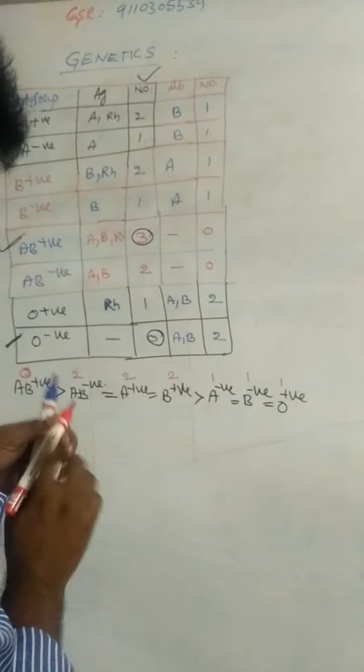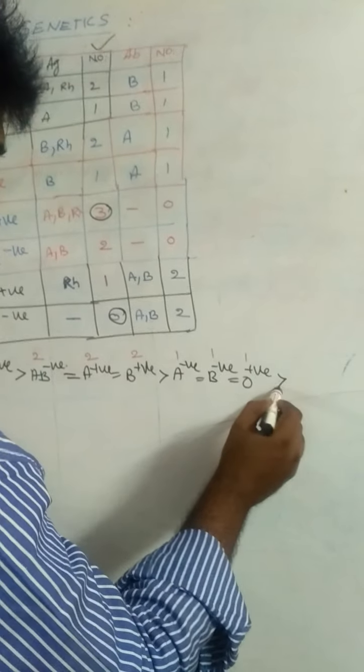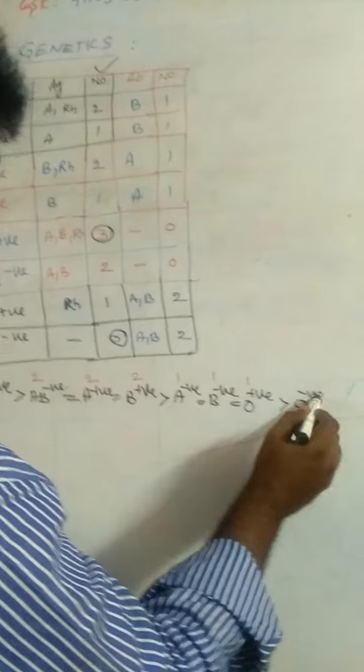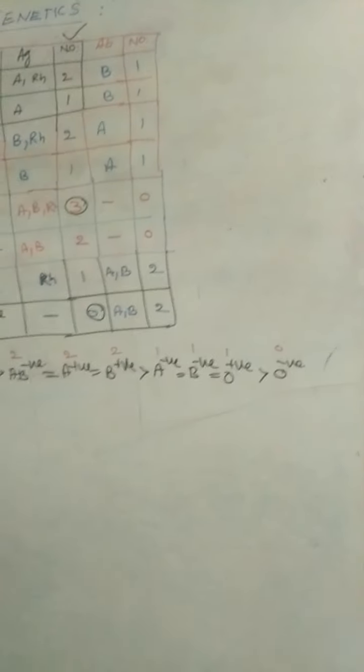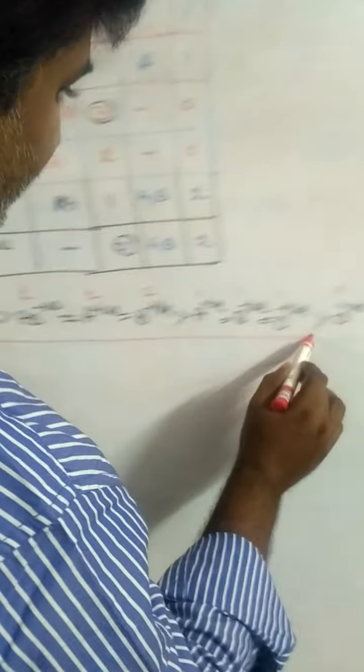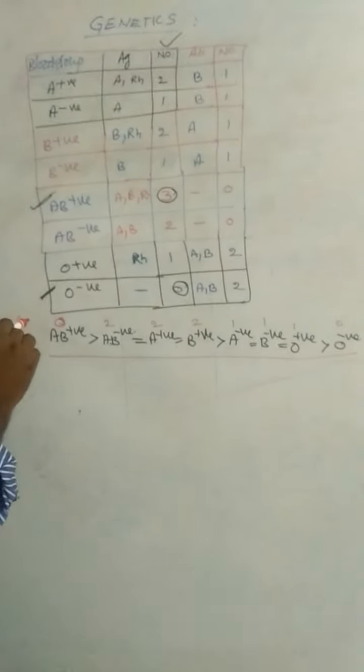And the last one is O negative. Antigens are absent, 0. This is descending order: arrange the blood groups based on the number of antigens, descending order.